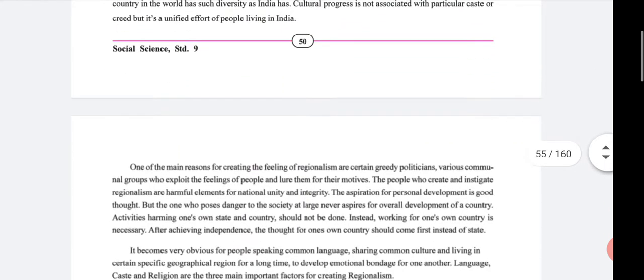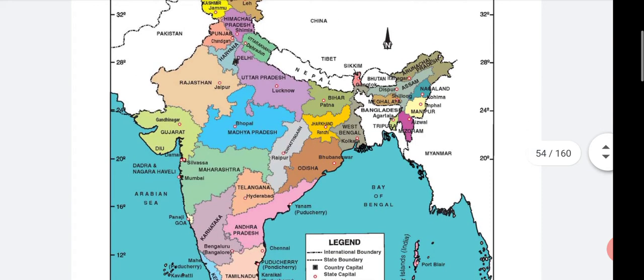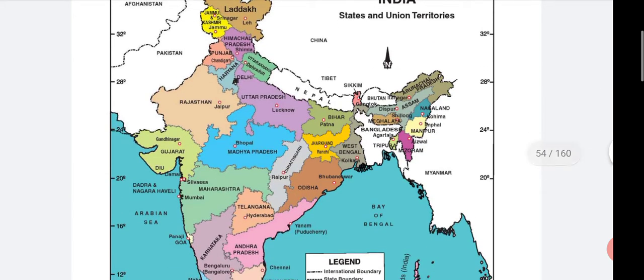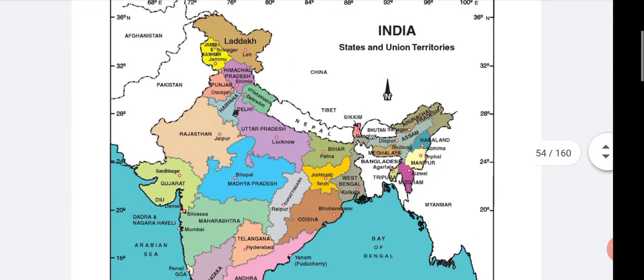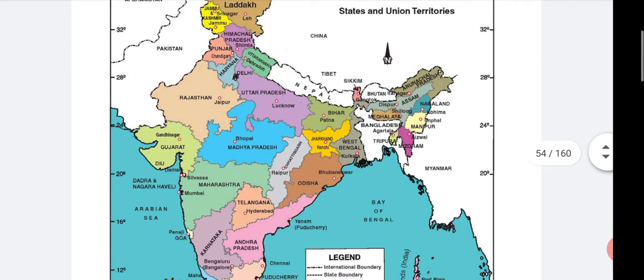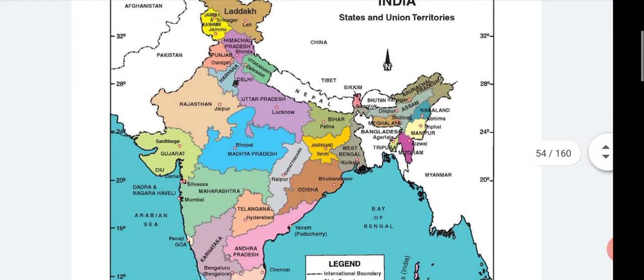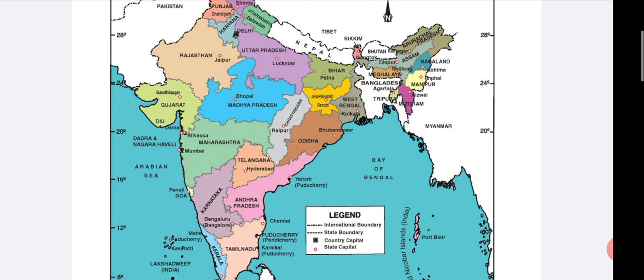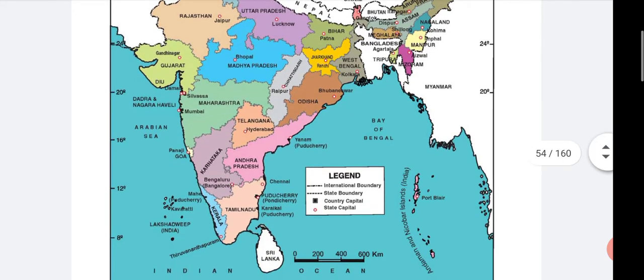Just copy this map in your map book. Only states. You don't need to write Pakistan, China, Afghanistan, Tibet. Okay? You just write the state name, capital and legend.